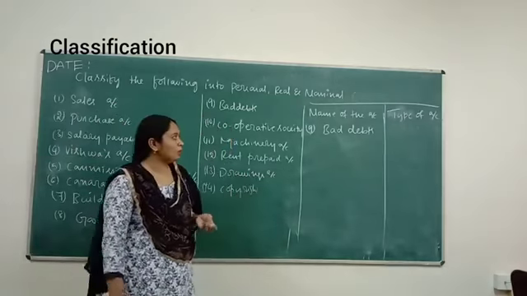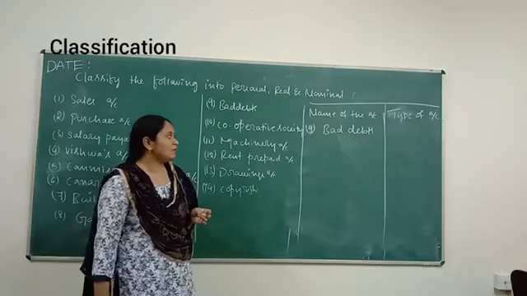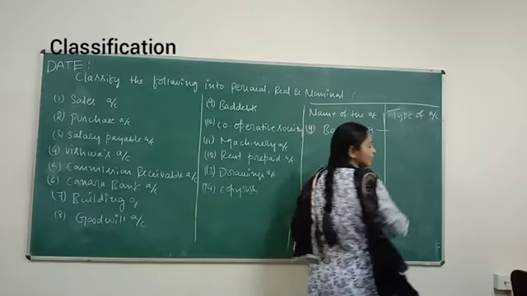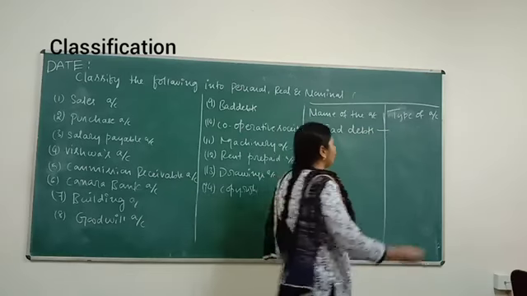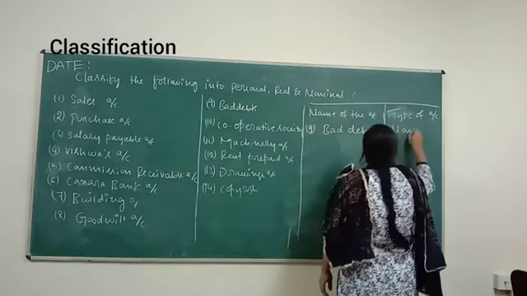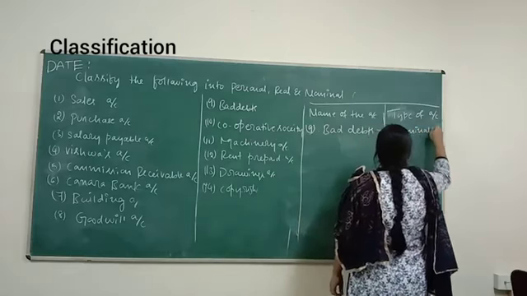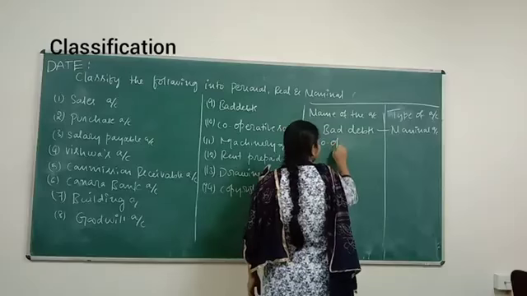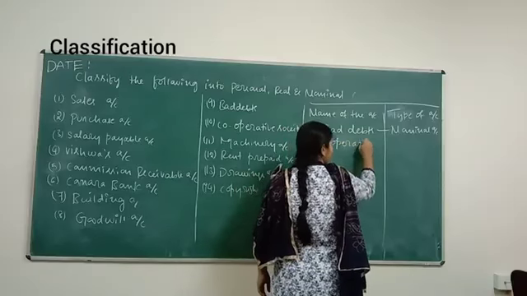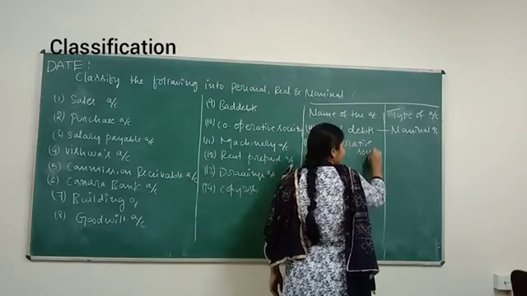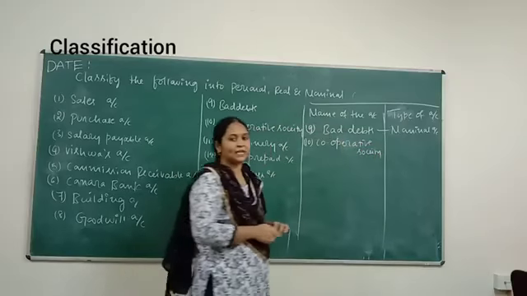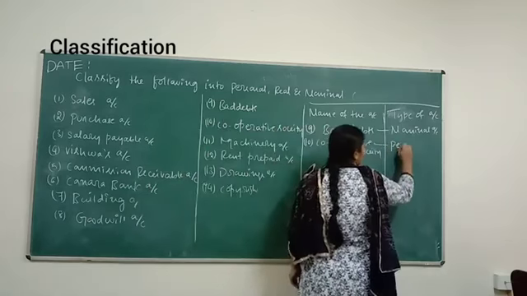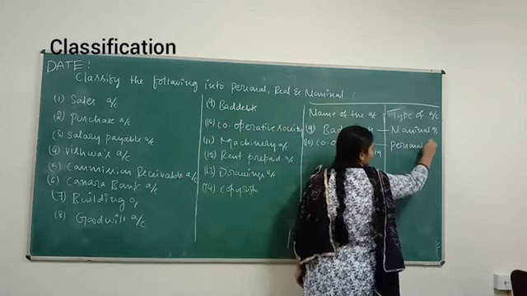Okay, the irrecoverable amount from the debtor is known as bad debt. So it is a loss. When it is a loss, you have to follow the nominal account rule. Okay, now moving on to the next, cooperative society. It is a society, it is a business, so it is an artificial person. Personal account rule.